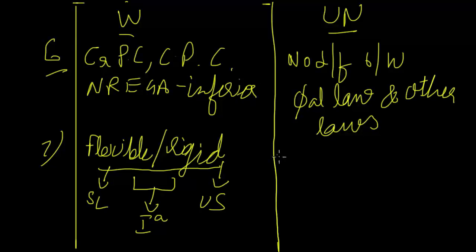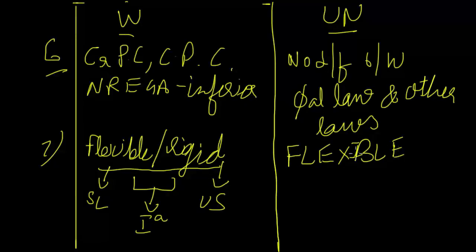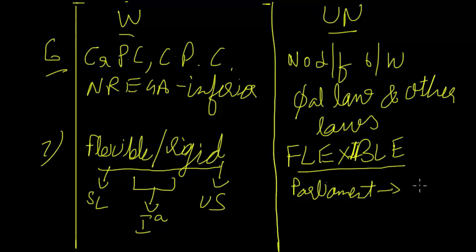And an unwritten constitution has to be flexible. It cannot be rigid. This is a very important thing that you must know. Why? Because parliament is supreme, so it has infinite power to amend the constitution.